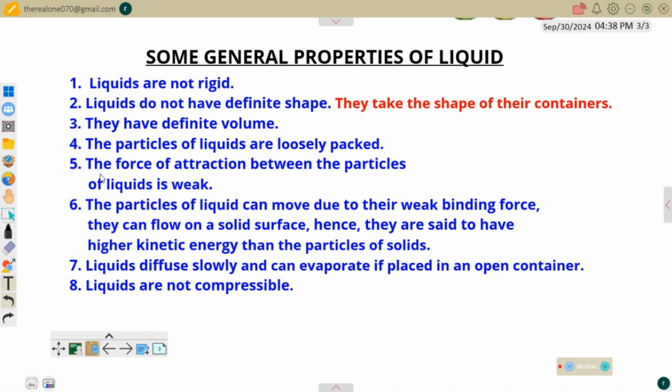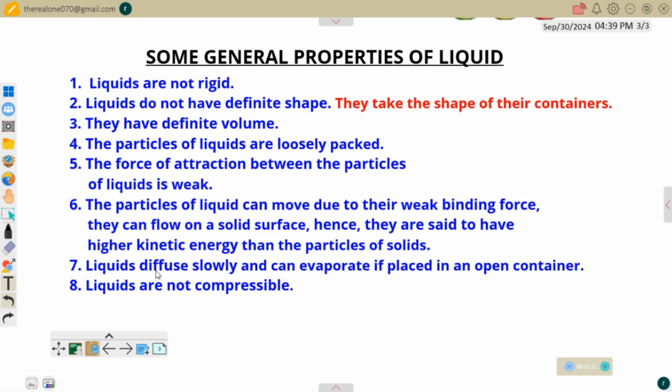Then we move to the force of attraction between the particles of liquid is weak. Of course, it's weak. And that's even why the molecules of liquid can flow on top of a solid surface, and they have higher kinetic energy than those of solid. So I've explained property 5 and property 6 together. That's why they are free to move, because their binding force is not as strong as those of solid.